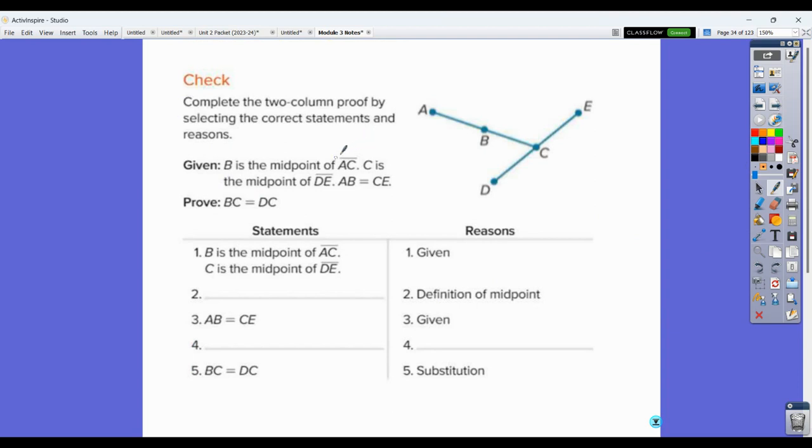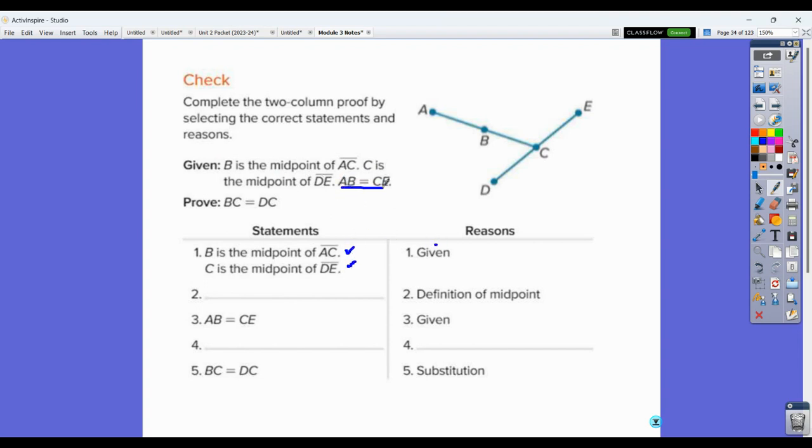Okay, so look at another proof. My suggestion: try this. Pause the video, try it, and then come back to this video and see how you did with it. So they give you the given. B is the midpoint of AC. They've listed that. C is the midpoint of DE. They've listed that, and they have the given.